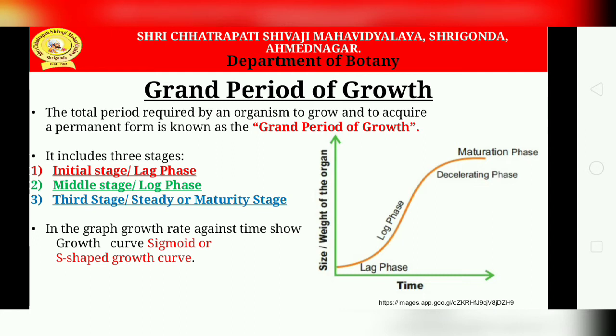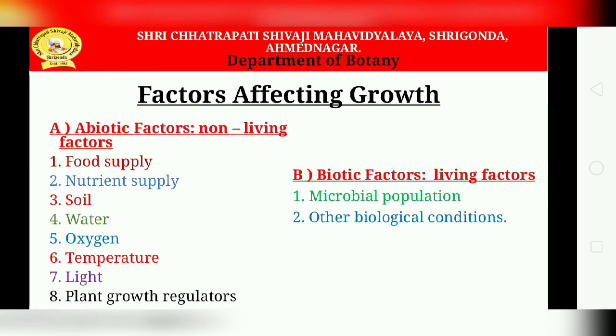So in the graph, growth rate against time shows the growth curve, that is a sigmoid, or we can say S-shaped growth curve. So the sigmoid curve represents the integrated sum of the curves for each growing organ and cell. Okay, so this is the grand period of growth.